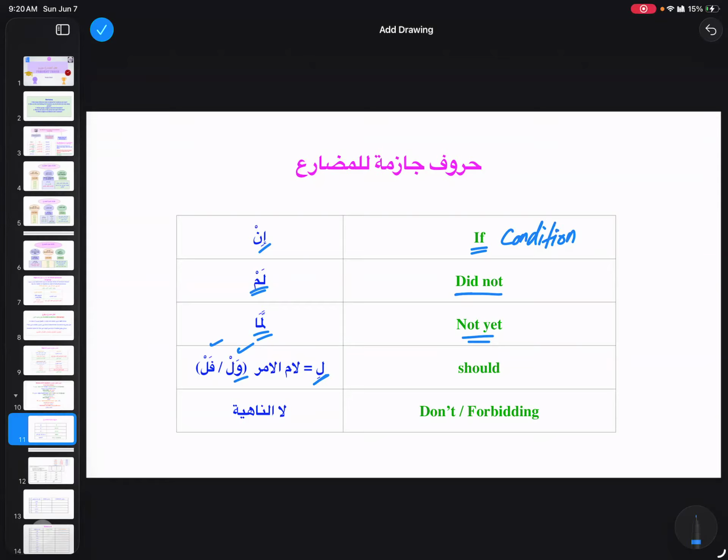Then comes li, and this li is lamul amr. As I said before, wal and fal, we are going to see that in that condition as well, when we have waw and fa as an ataf attached to it, and the translation would be should. They should do this. They should go there. They should pray. They should call me, right? So when you see the meaning of should, basically this is lamul amr.